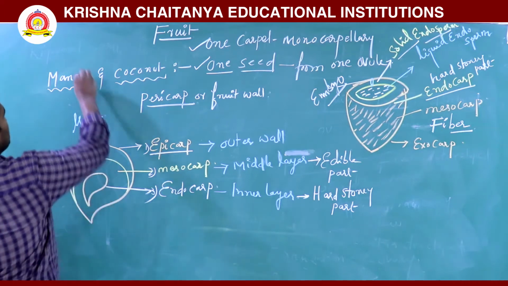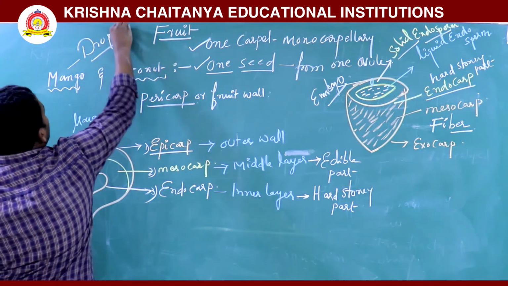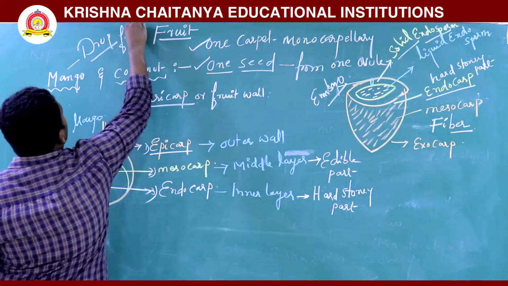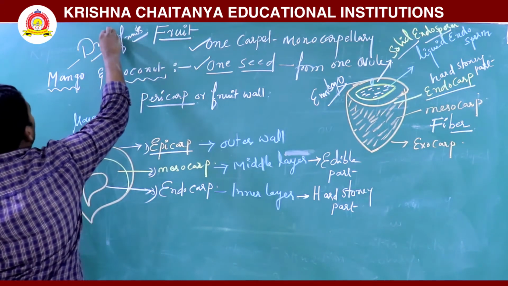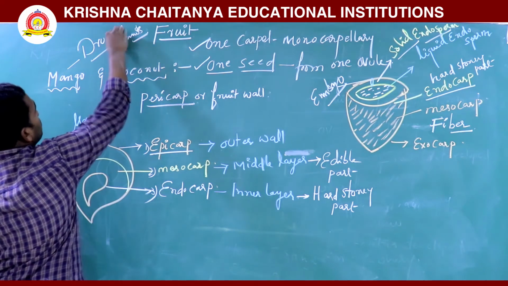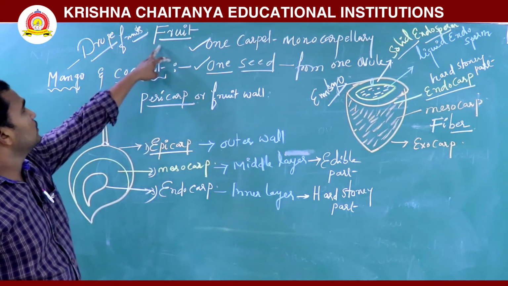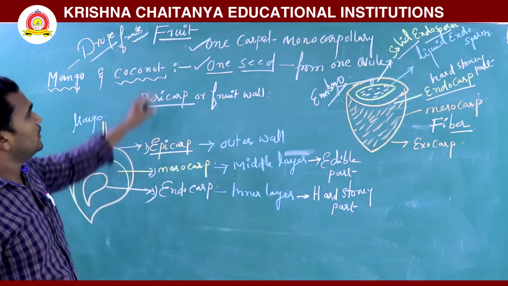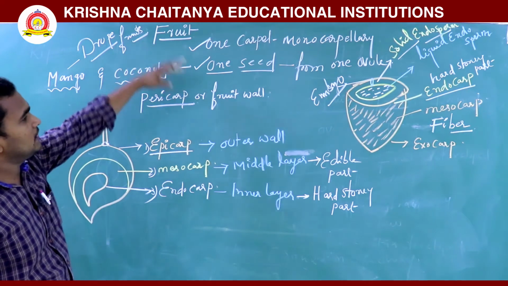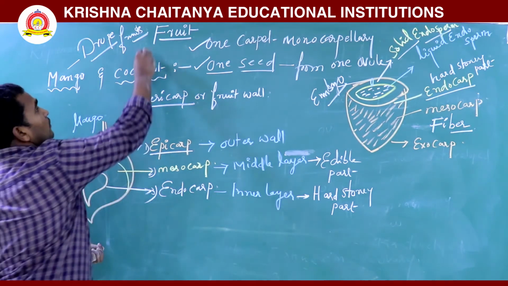So these fruits are called drupe fruits. We are explaining about fruit.